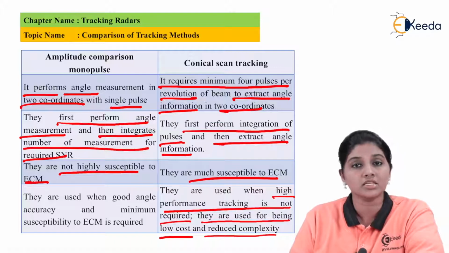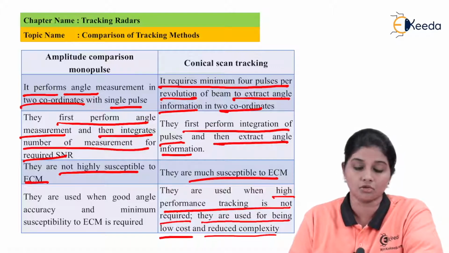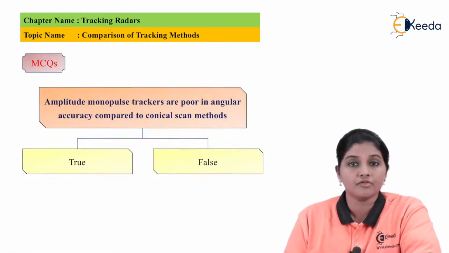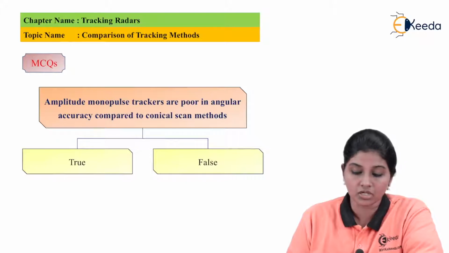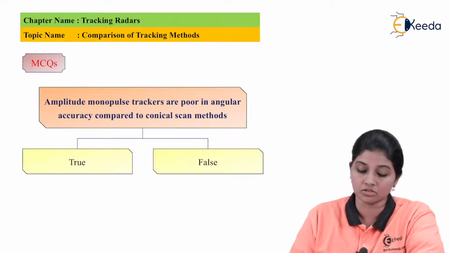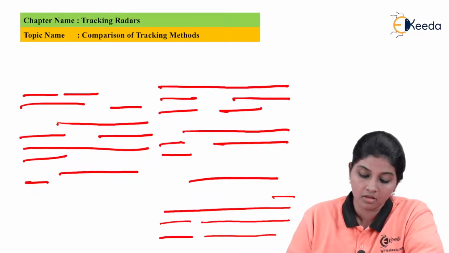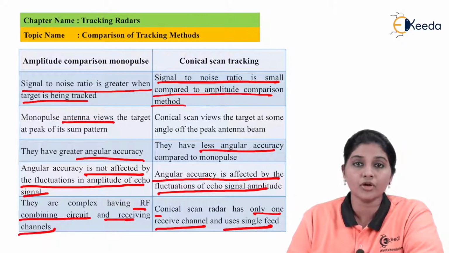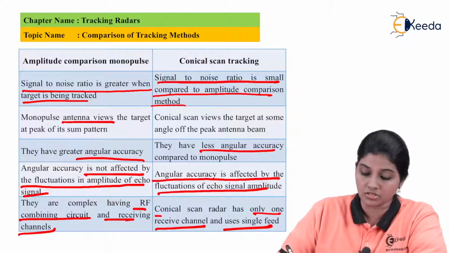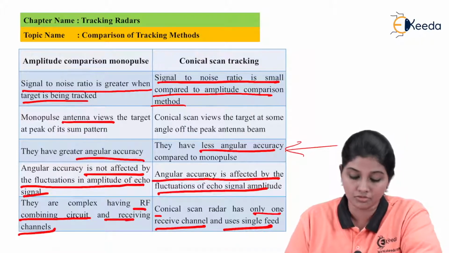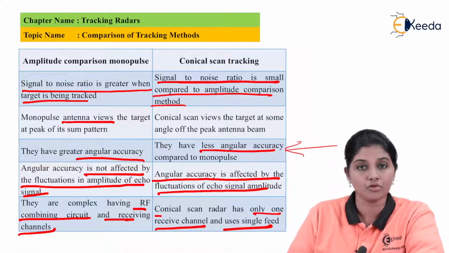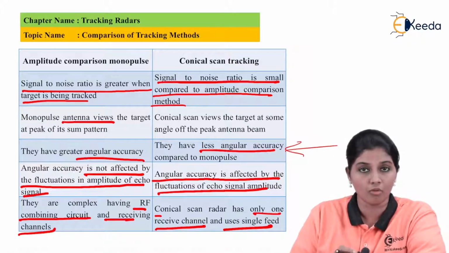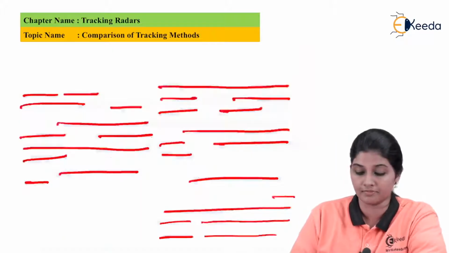Now let's move on to the next topic, that is MCQs related to the same topic. The first question is: the amplitude monopulse tracker is poor in angular accuracy compared to the conical scan method. Moving back to the comparison, we have one point related to the angular accuracy. If we look at that point, we will come to know that amplitude comparison monopulse has high or greater accuracy and conical scan tracking has less angular accuracy as compared to monopulse. So the statement in the problem is definitely a false statement.